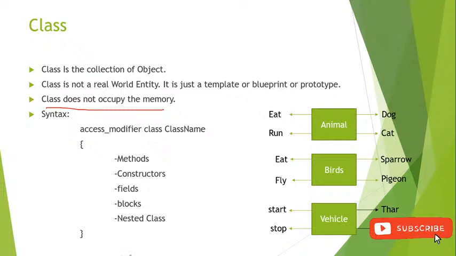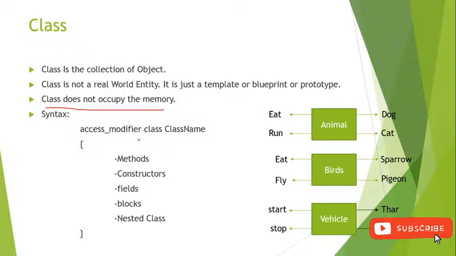We have created methods, constructors, fields, and blocks. The nested class we didn't create, but all these other things we have created. These are all present inside the class, and we can write them inside the class. So this is the syntax of our class.